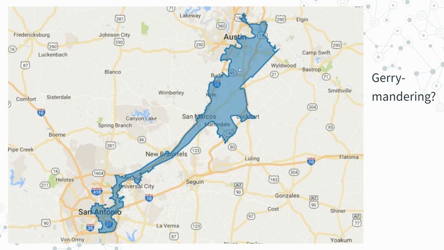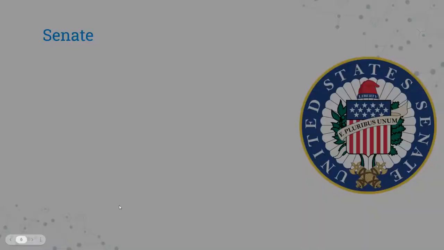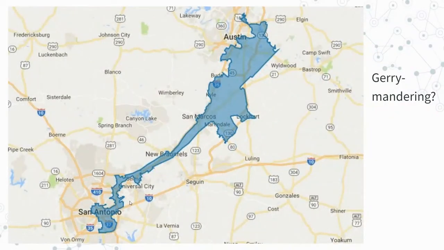This one is also in Texas. It starts up here in Austin. It follows the highway down. There's this little curly Q shape in San Antonio. Now, sometimes there are really good reasons why a district is going to look weird or have a weird shape, and sometimes it could be an example of gerrymandering.